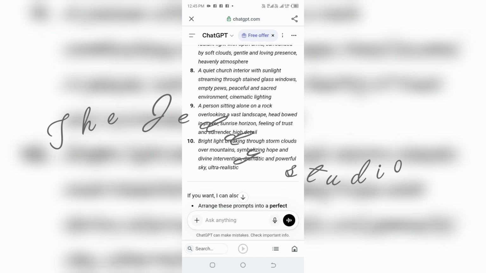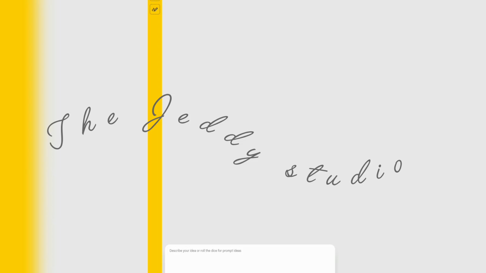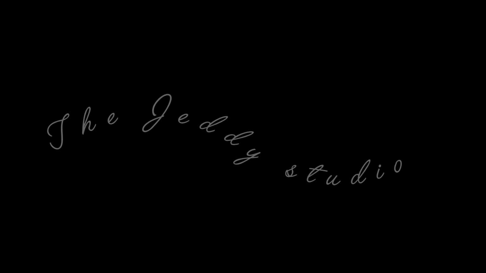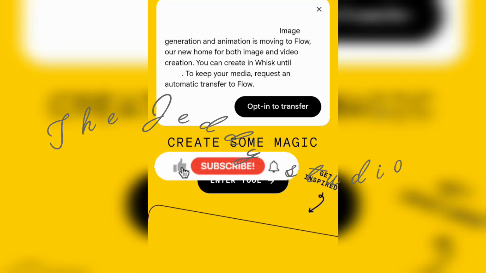Okay, now I will head back over to Whisk AI. Wait for it to load because it takes some seconds for Whisk, because I had already left the browser. Okay, click on enter tool.